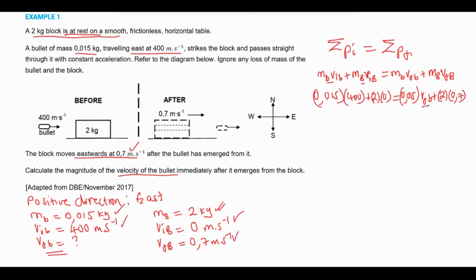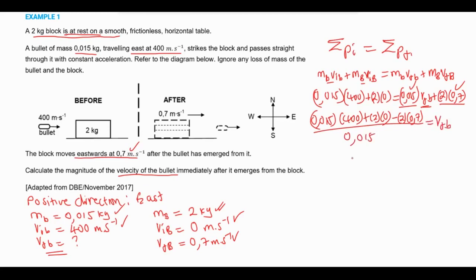Now we're looking for the final velocity of the bullet. So what we can do, we can subtract this from both sides of the equation and divide by 0,015. So it becomes 0,015 times 400 plus 2 times 0, or you just get rid of this because it's 0, it doesn't change anything, minus 2 times 0,7 divided by 0,015. Then this will give us final velocity of the bullet.